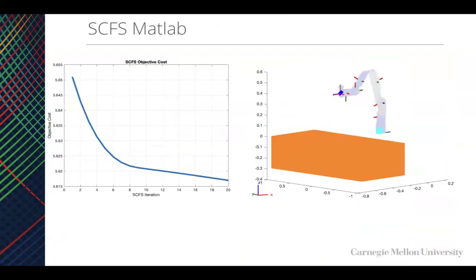So as a result, here's our MATLAB implementation and solution of the dynamic conveyor picking problem, where on the left, we can see our objective function is decreasing and that our solution compared to the initialization is changing. And likewise, the final trajectory shows the robot going from its start position to picking up the object.